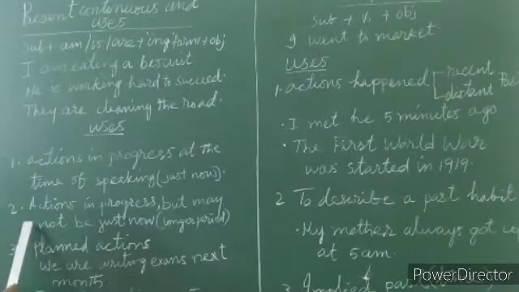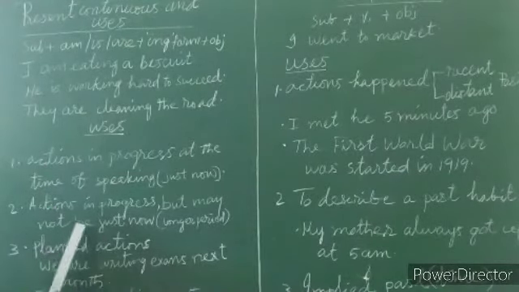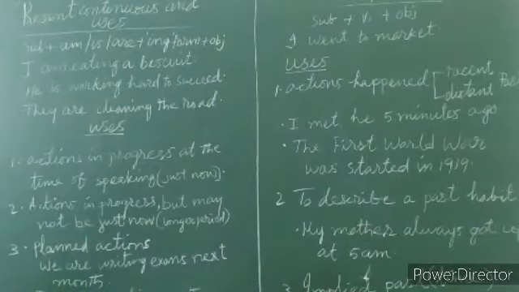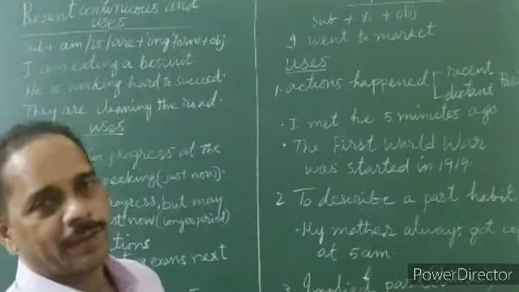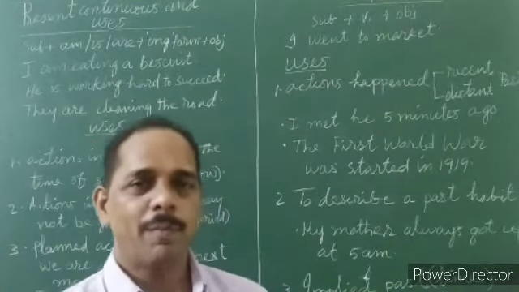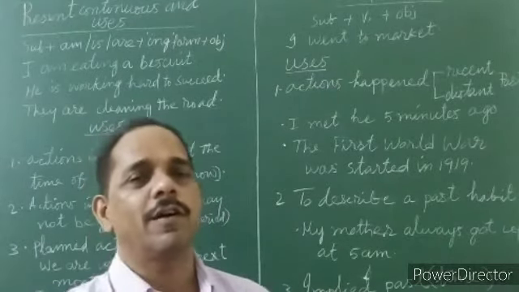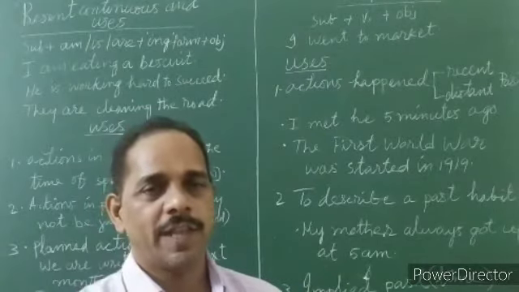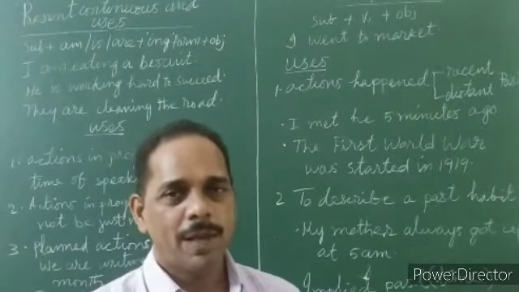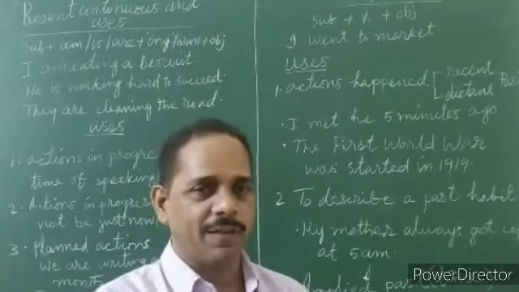The second one is actions in progress but may not be just now, but it has been going on for a long time. The action is on for a long time. It may not be taking place just now.